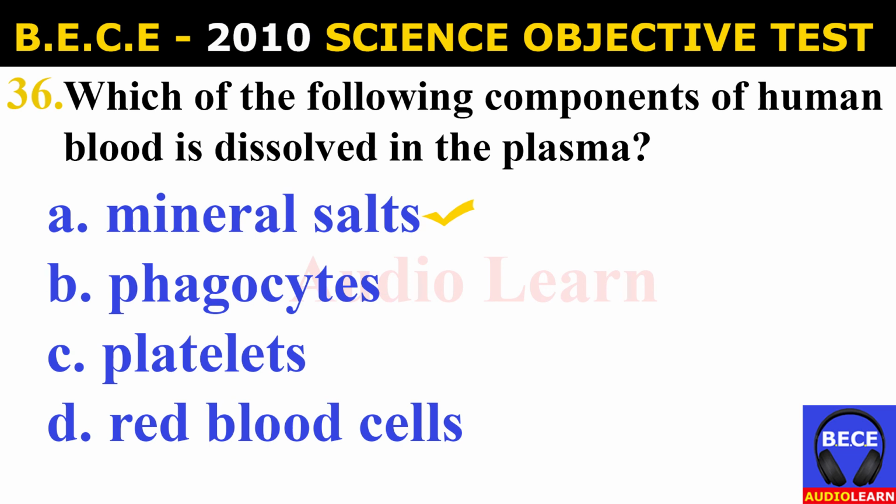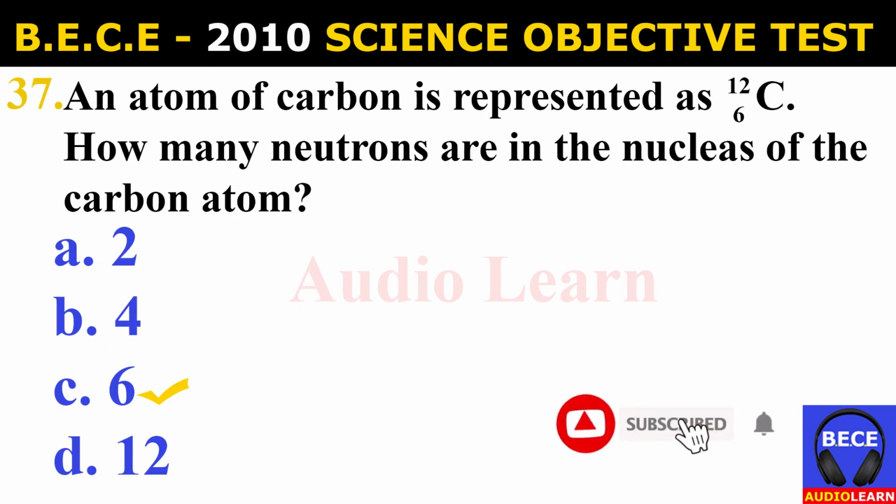Number 37. An atom of carbon is represented as 12 over 6 C. How many neutrons are in the nucleus of the carbon atom? A. 2, B. 4, C. 6, D. 12. And the answer is C. 6. An atom of carbon is represented as 12 over 6 C. How many neutrons are in the nucleus of the carbon atom? And the answer is 6.